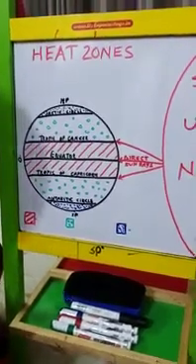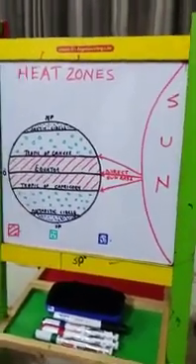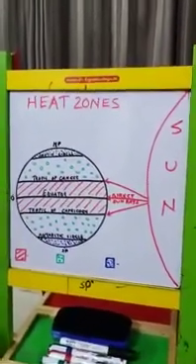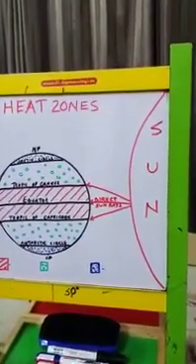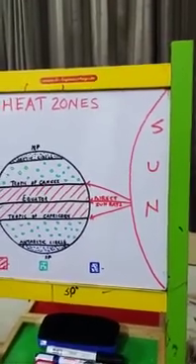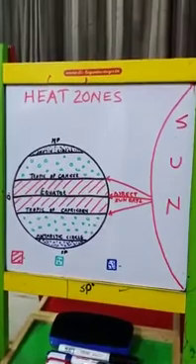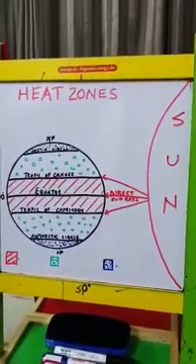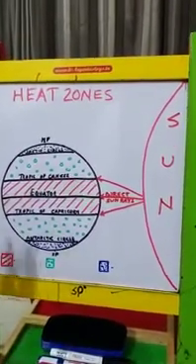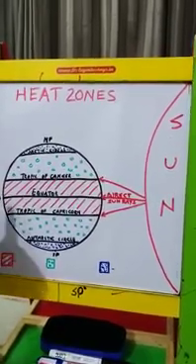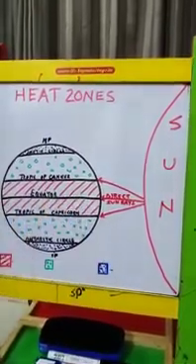The last topic that we are going to cover in this chapter is heat zones. Now, when we were doing latitudes, if you remember, we had studied a few important lines of latitude. In order to learn heat zones, we need to recapitulate those 5 lines of latitudes. What were they? One was the equator, 0 degrees.